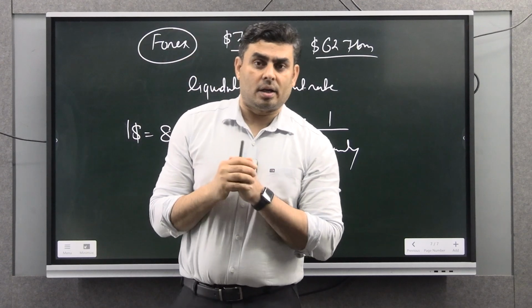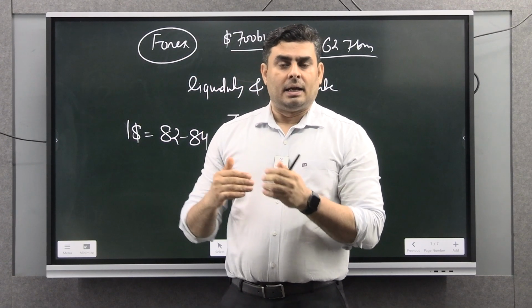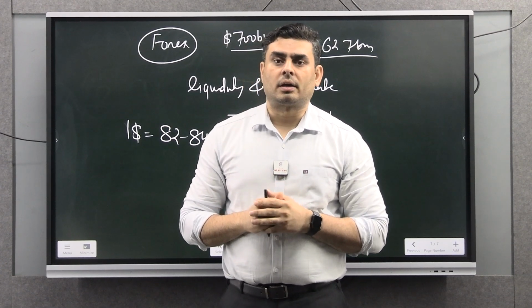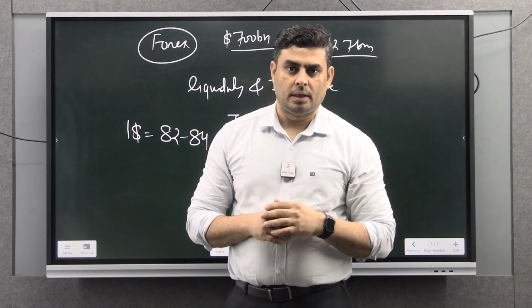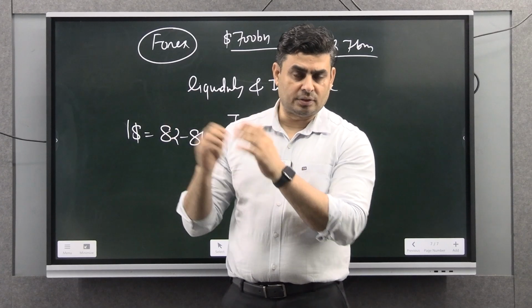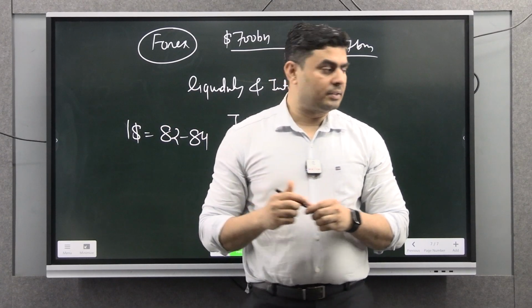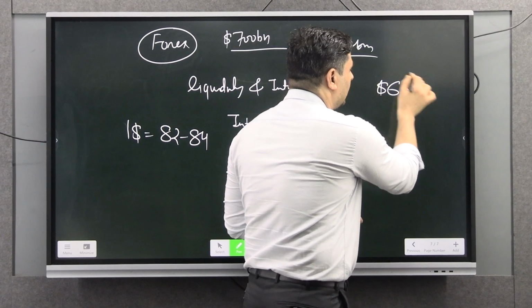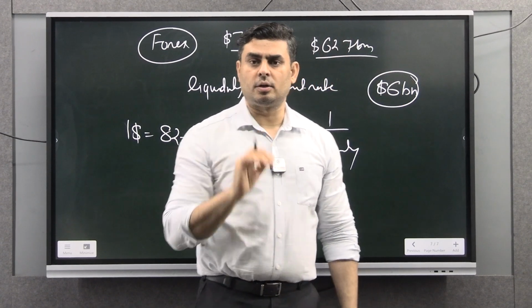Why? Because foreign currency reserves are a cushion to face any kind of financial crisis. For example, in 1991, when we saw the balance of payment crisis, India was having only $6 billion in its reserves. $6 billion.